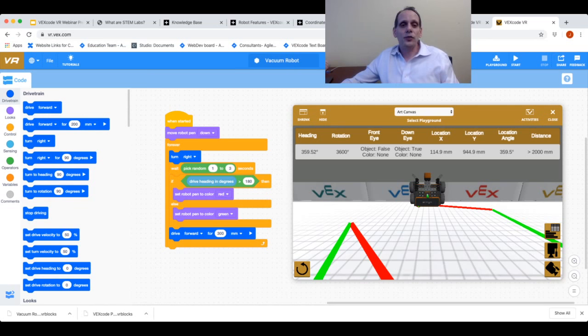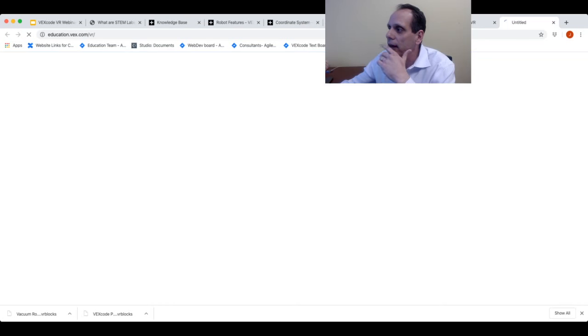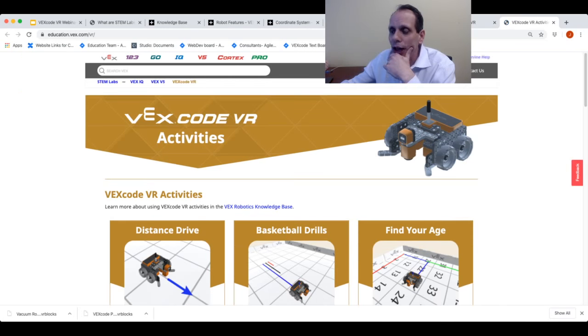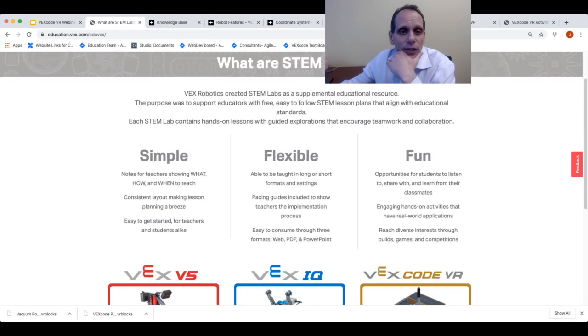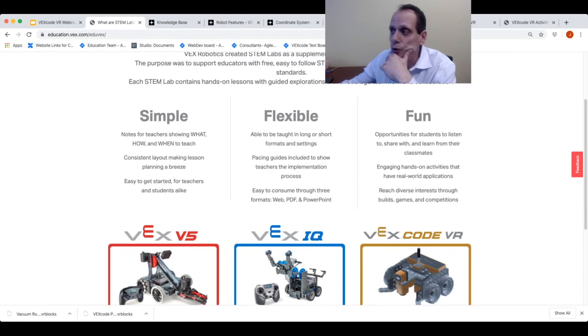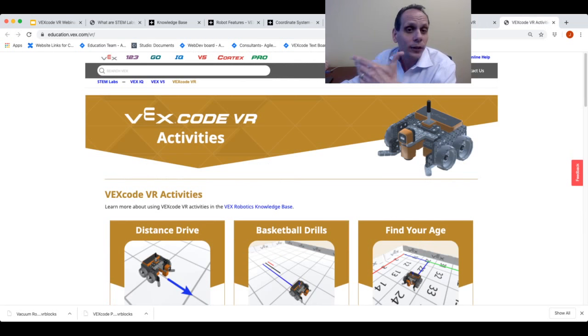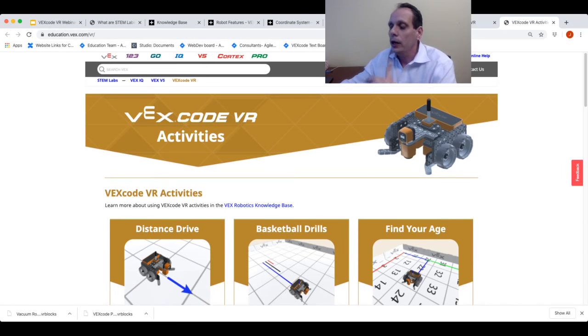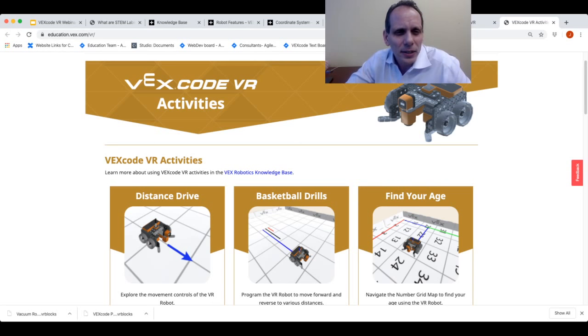Of course, we don't want teachers to have to think up these things on their own. The other thing we've built into this window, as you'll see over here on the right, is activities. I'm just going to click on that, and that's going to launch the activities that we've created for you with this launch. If you're familiar with VEX, you might be familiar with our STEM labs located at education.vex.com. Now we've just added the VEXcode VR platform to that. You can launch this directly from your playground window, as I just did there. We have about 18 activities in there right now.